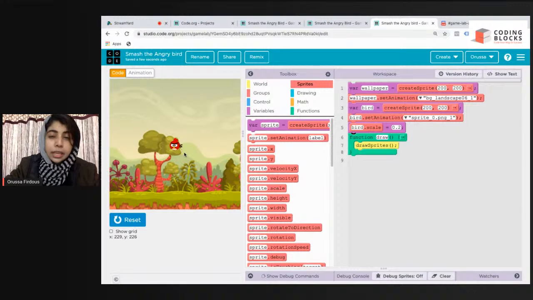How can you trace the X and Y coordinates? Below your play area, you see some options: reset, show grid, and XY. This XY will help you. If I take my cursor to the right edge of my play area, I see X is around 400. So we are going to set bird.x first, or we are going to create it at 400.